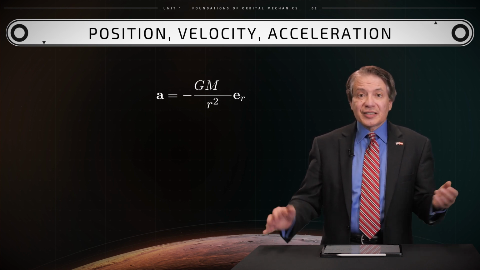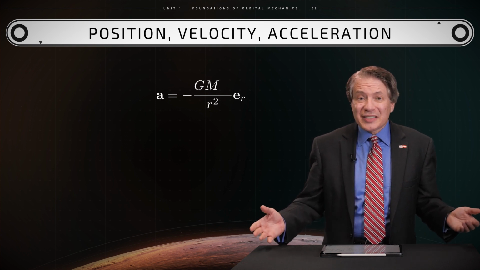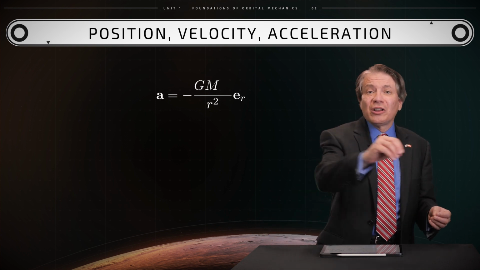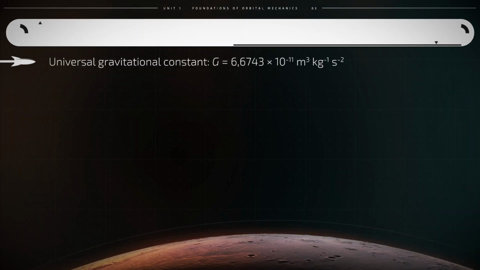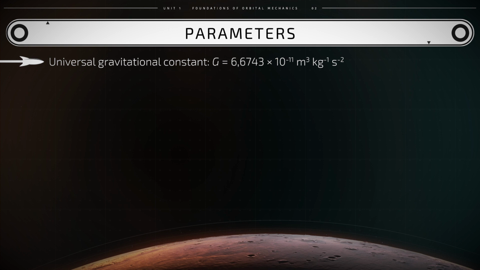The reason for this is that the mass lowercase m of the space probe is no longer in the governing equation. In that equation, capital G is the universal gravitational constant. It is equal to the following number: 6.6743 times 10 to the power negative 11, and that is in meter cubed per kilogram per second squared.